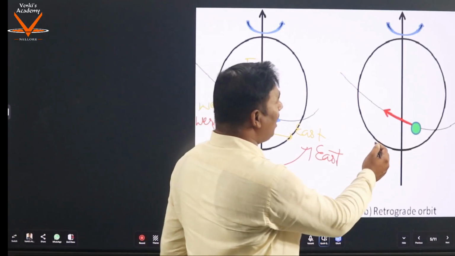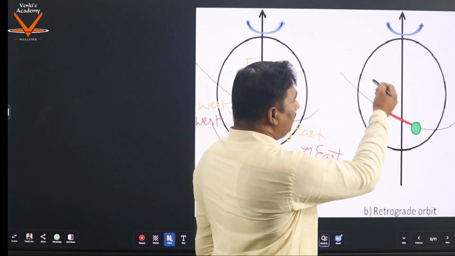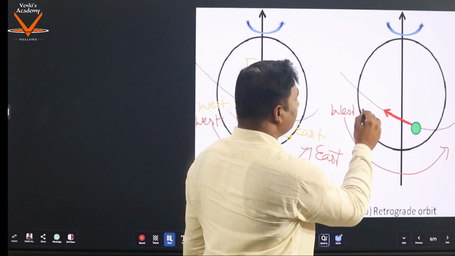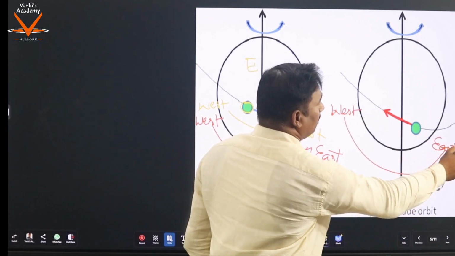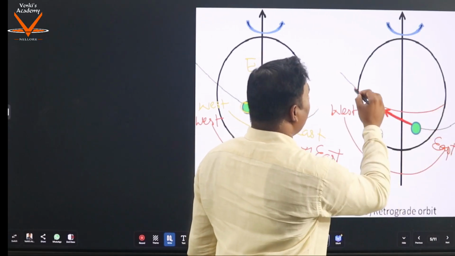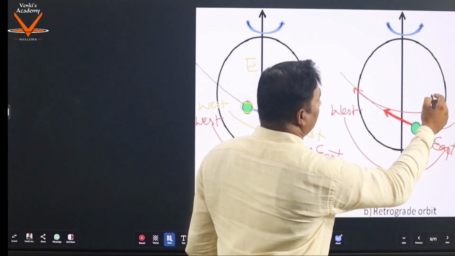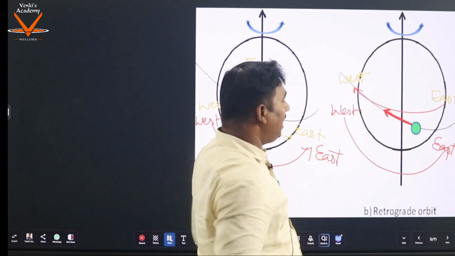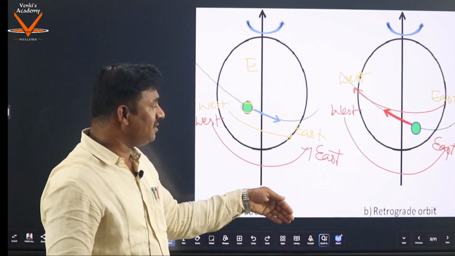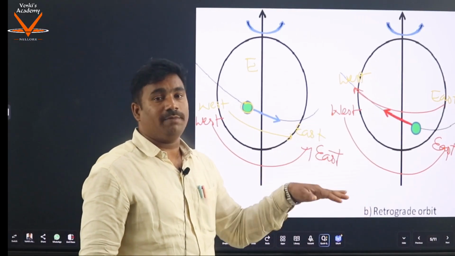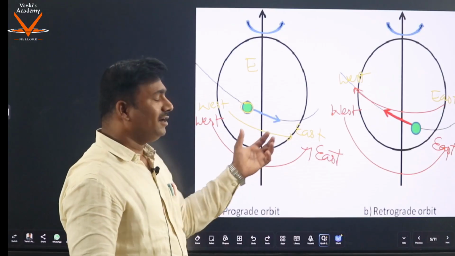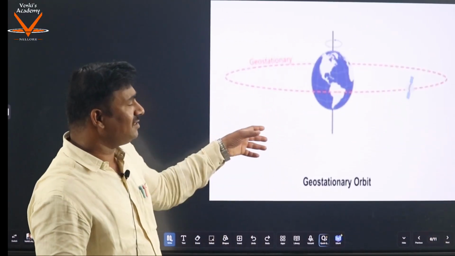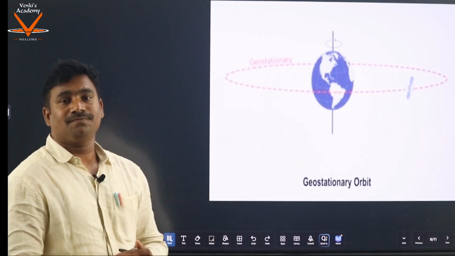And now if you see this one, the earth's rotational motion is from west to east, but the satellite is going from east to west. They are not coinciding, they are not the same, and that's the reason why we call it a retrograde orbit. So prograde, retrograde.